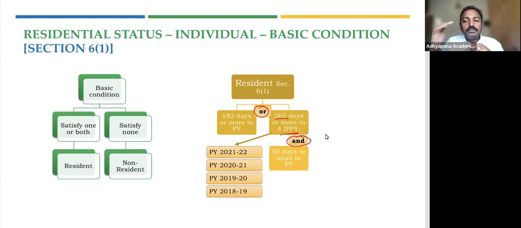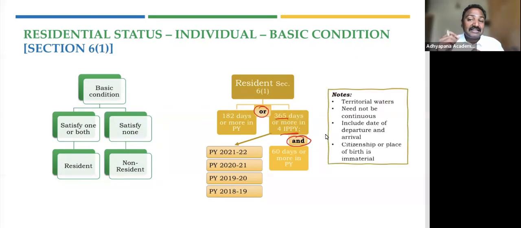When we speak about these days calculations, there are certain things that we need to keep in mind. Basically, India includes territorial waters, so the entire waterfront is also India. And when you say stay in India, that is 182 days or 60 days, it doesn't mean that I come today and continuously stay for 182 days or 60 days or whatever.